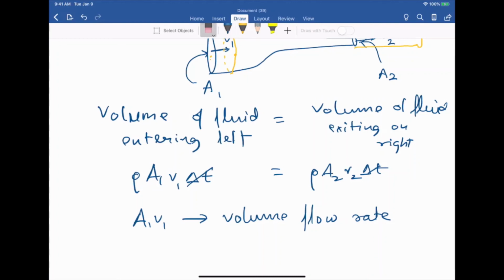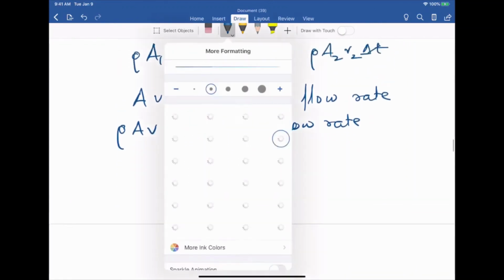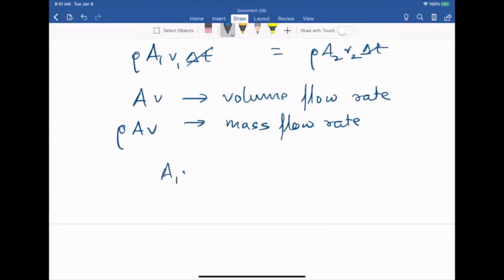So A multiplied by V in general is called the volume flow rate. And you know that if you multiply volume by density, you get mass. So rho times A times V is called the mass flow rate. That just tells you how much mass, or how many kilograms of fluid, are flowing past that section of the pipe. So the equation that we just derived, A1 V1 equals A2 V2, is our first important equation, the equation of continuity.